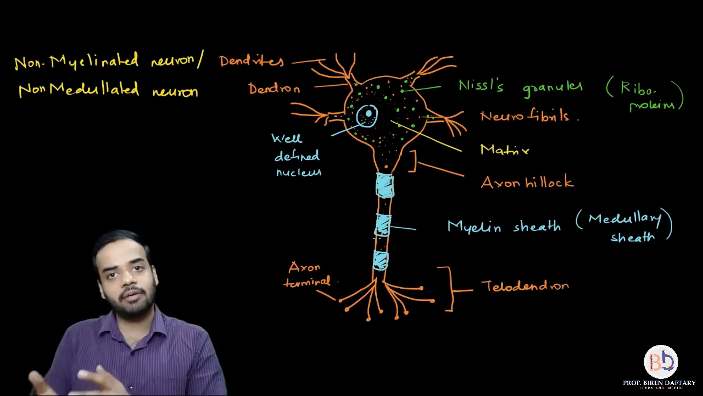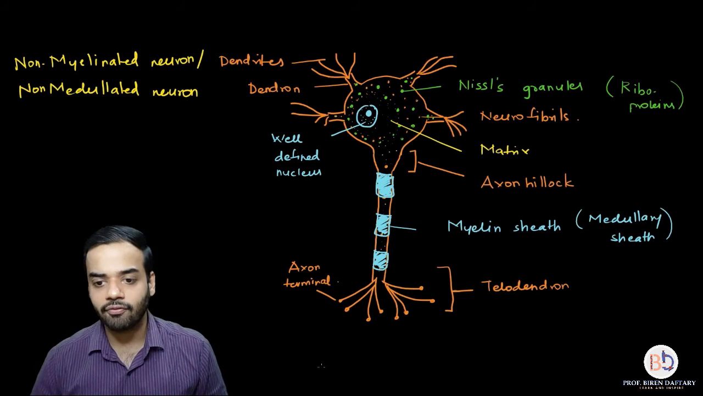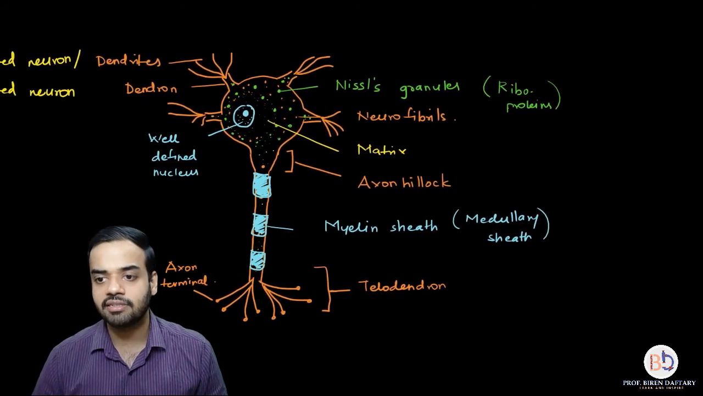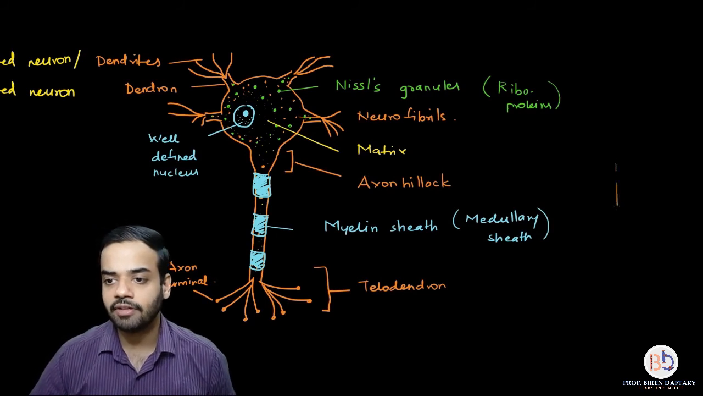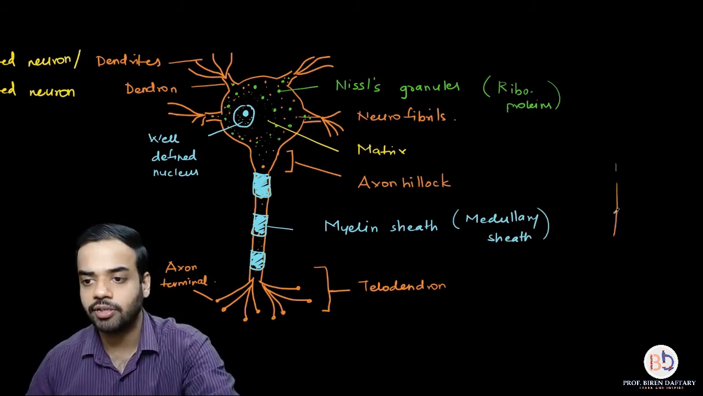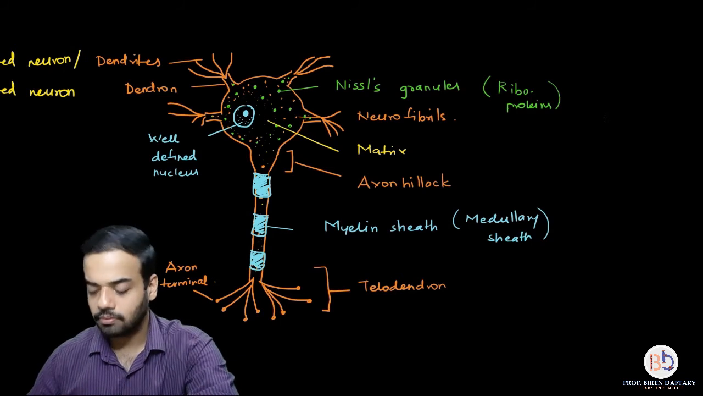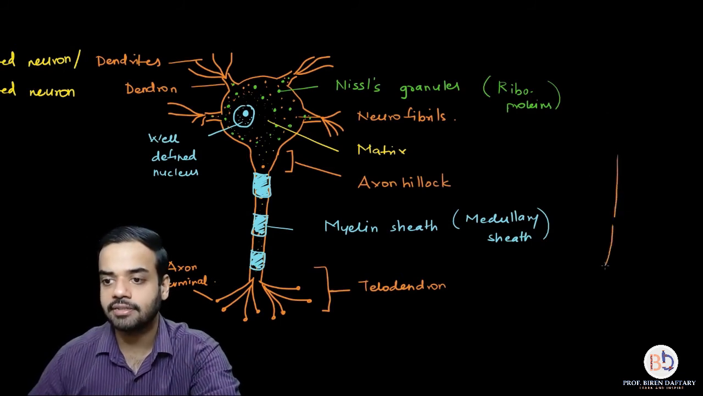So that was the diagram which I had drawn before that. So if I just move this slightly towards the left, then a non-myelinated neuron, if you see, will just have an axon. I'm sorry, it will just have an axon like this.